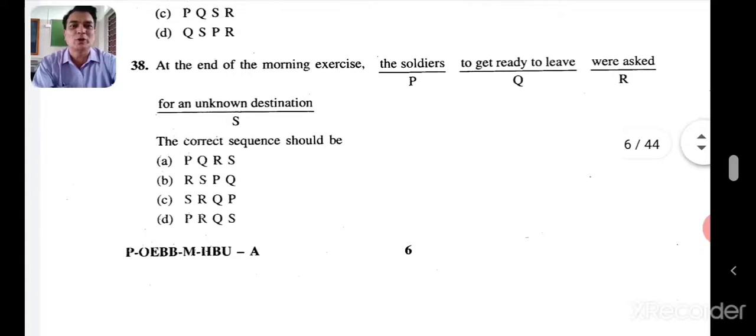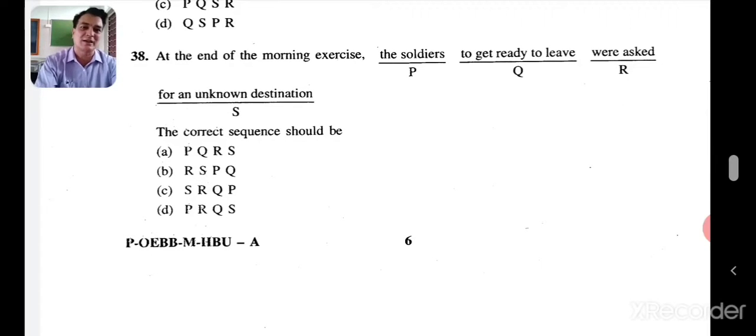Let's not spend more time now. At the end of the morning exercise, the soldiers were asked to get ready to leave for an unknown destination. Very easy. The soldiers were asked, PRSQ. The soldiers were asked to get ready to leave for PRQ. Yes, that's D.